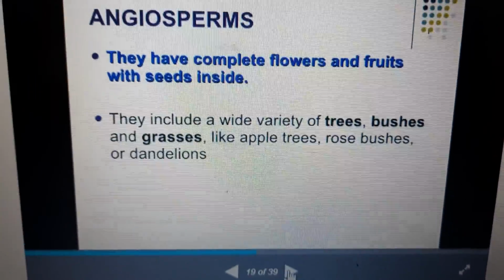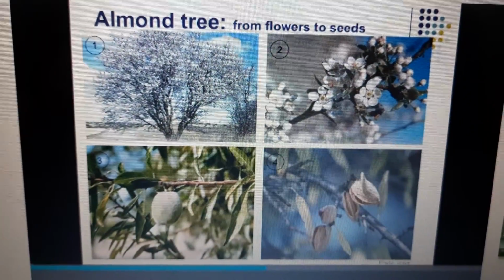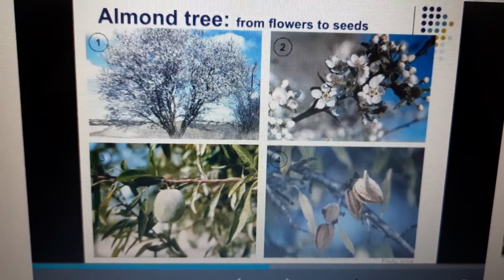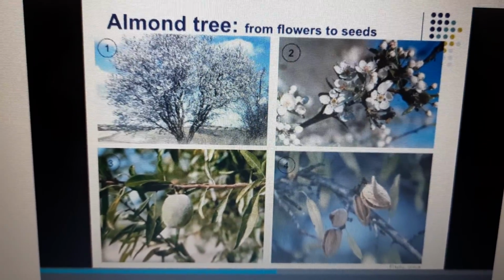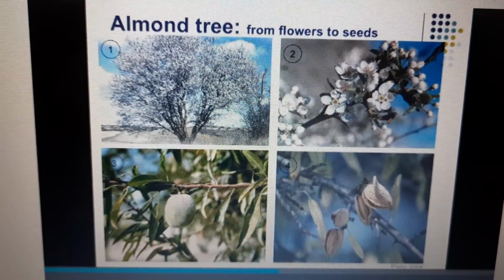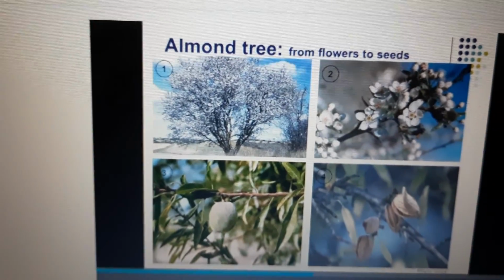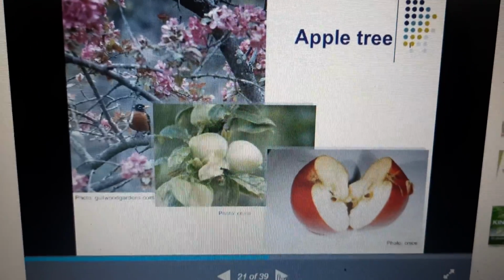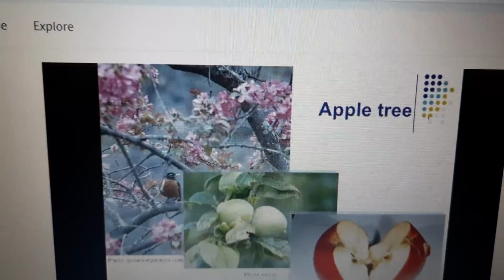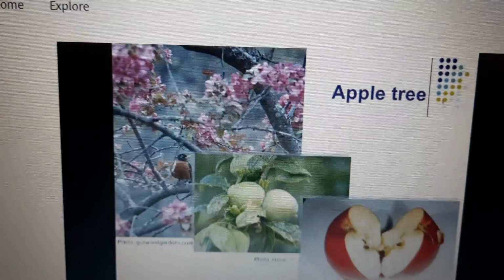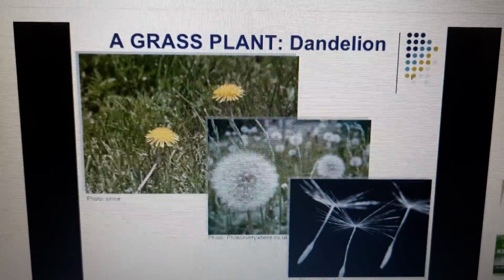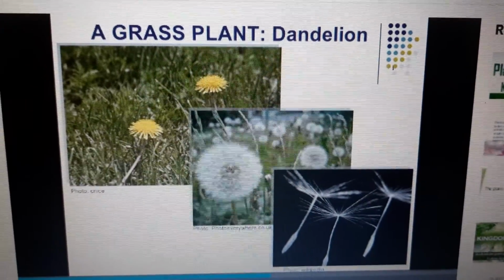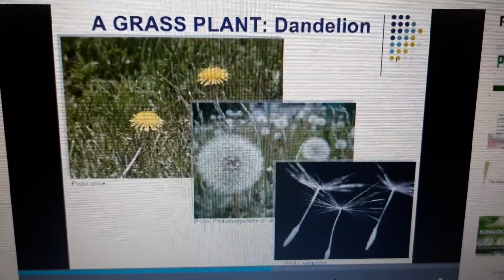Next one, almond trees, from flowers to seeds. This is called the almond tree. Next one, apple tree. Next one, the grass plant, dandelion. This is a grass plant.